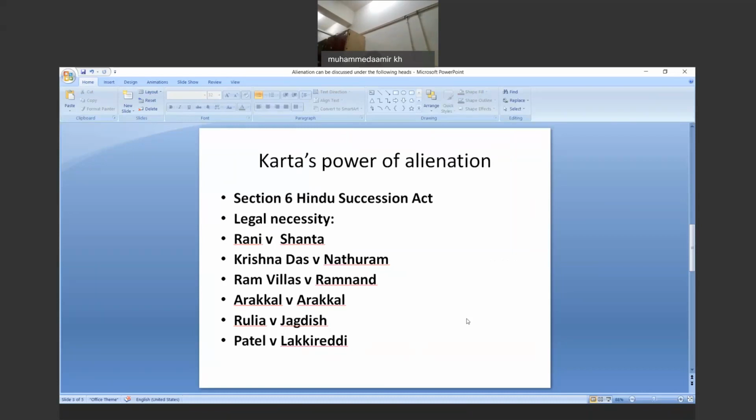Although no individual coparcener, including the Karta, has any power to dispose of the joint family property without the consent of all others. So no individual coparcener is there who has the power, including the Karta. The Karta is also in no position to dispose of any joint family property without the consent of the other members.